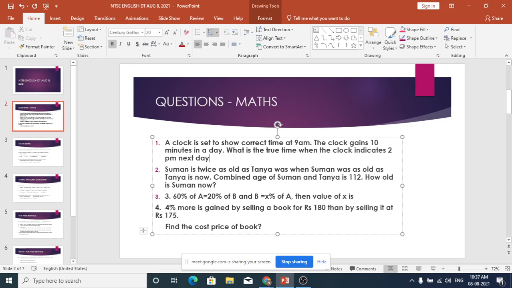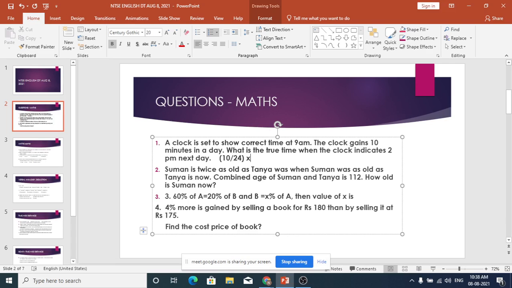Today 9 a.m. it is the right time and every one day it gains 10 minutes. What is the total it gains at 2 p.m. tomorrow? We calculate: it gains 10 minutes in 24 hours, since one day is 24 hours. But how many hours pass from today 9 a.m. to 2 p.m. tomorrow?